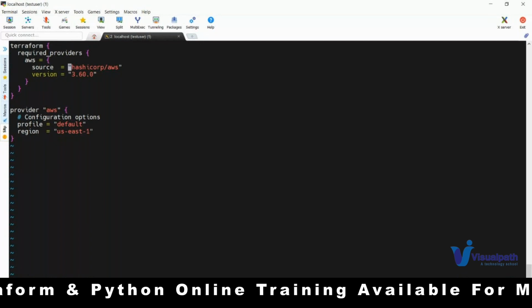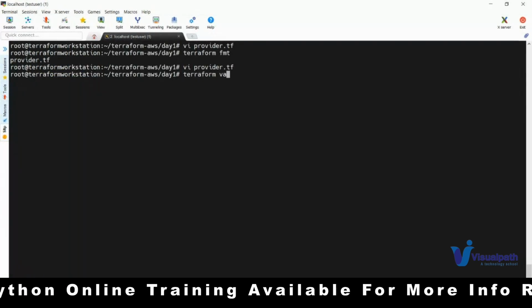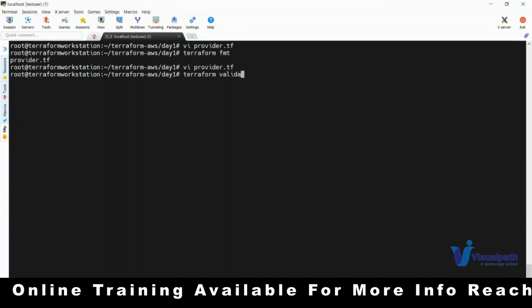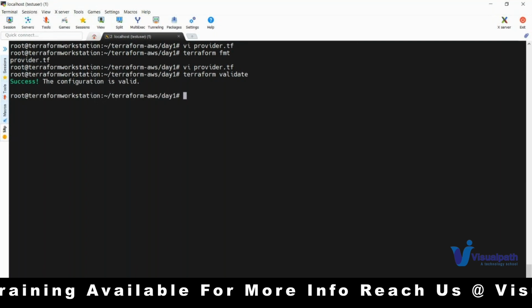Next, Terraform validate. If you have written some syntax errors, meaning you have not written properly as per the Terraform configuration files.